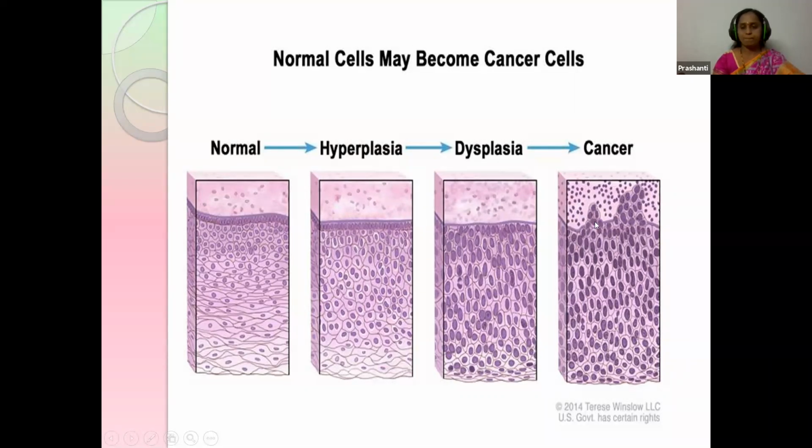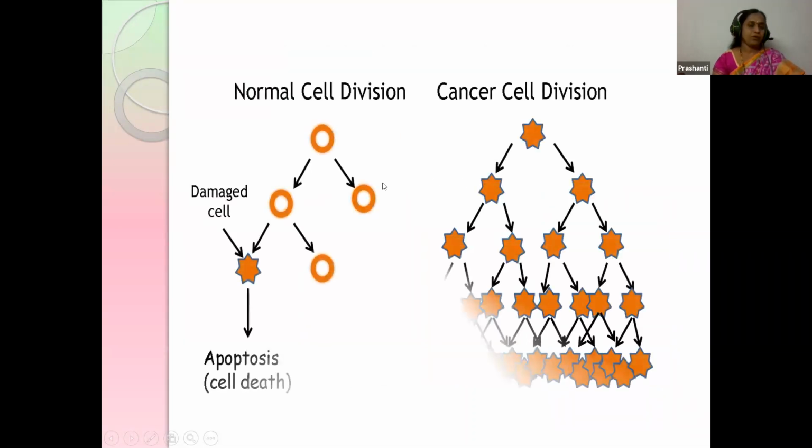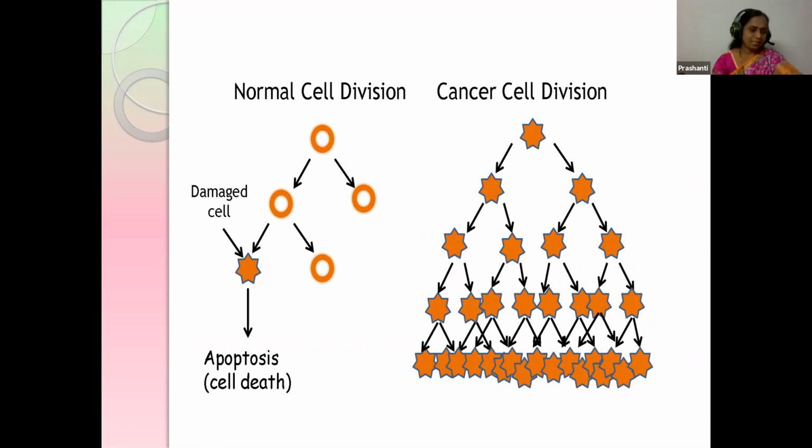Just see, students, this abnormal multiplication of the cancer cells. So this is the malignant condition. In this way, when normal cells go beyond control, they turn to cancer cells. Here, the normal cells divide. And if there is any damage or injury to the cells, through programmed cell death, they are removed from the body. This is called apoptosis. What is apoptosis? The death of the cell is called apoptosis. It means the worn out cells, the cells which are damaged, are removed from the body.